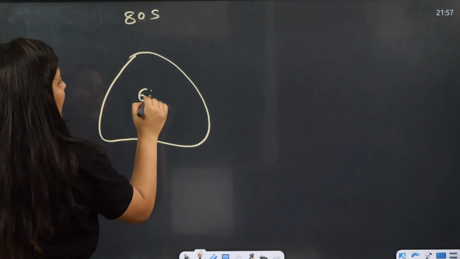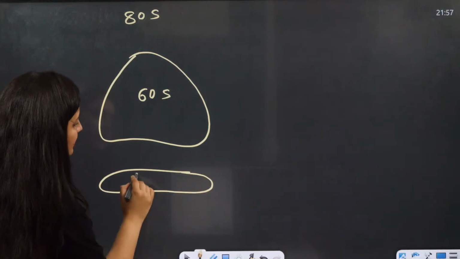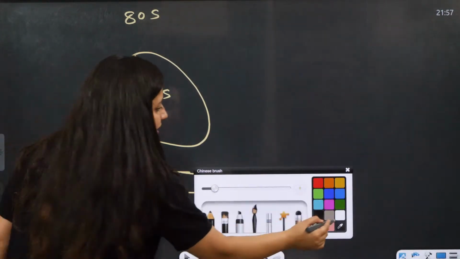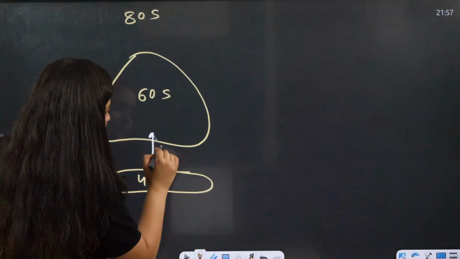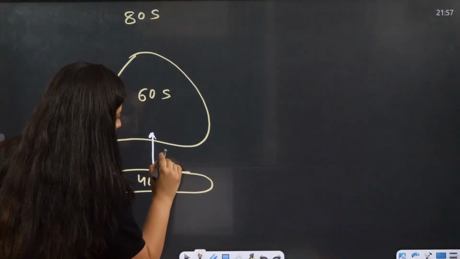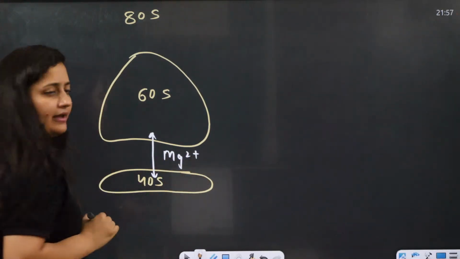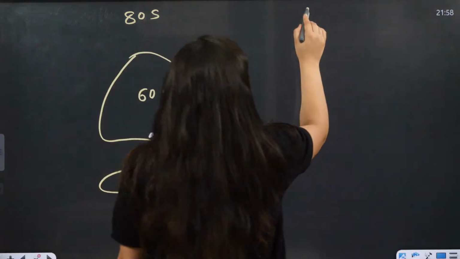In 80S, the large subunit is 60S and the smaller subunit is 40S. They join at the time of protein synthesis only, with the help of magnesium ion.